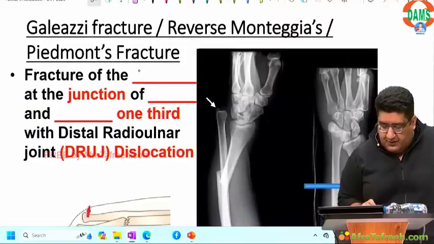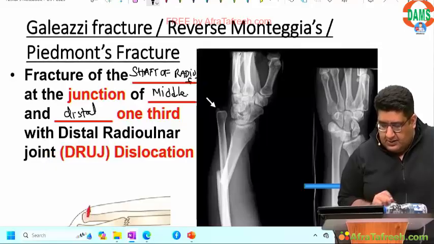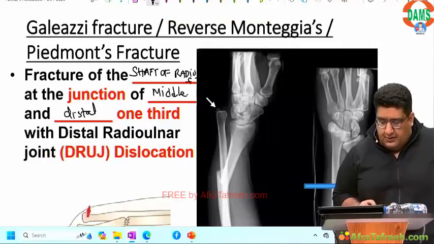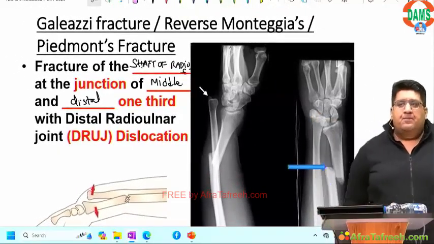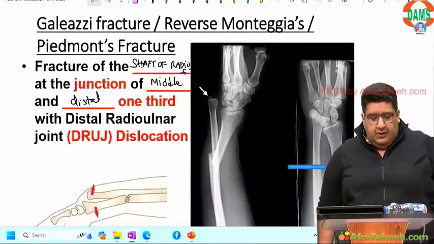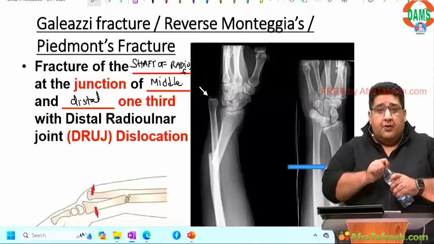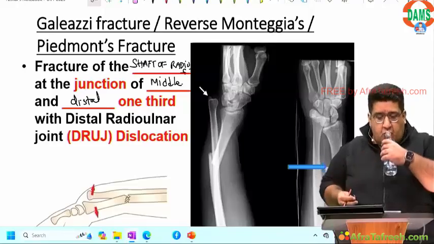So fracture of the shaft of radius at the junction of middle and distal 1/3 with distal radioulnar joint dislocation: Galeazzi, or reverse Monteggia, or Piedmont. Done everyone? Yes or no?